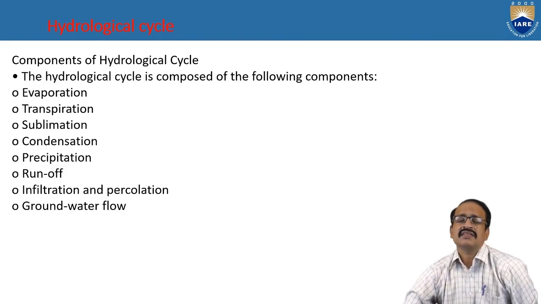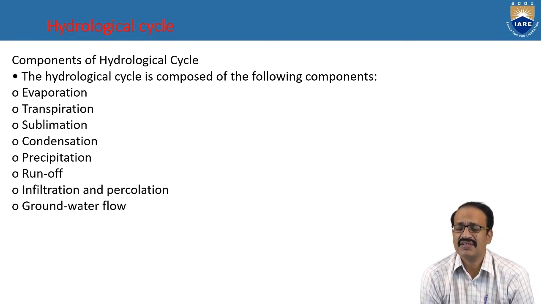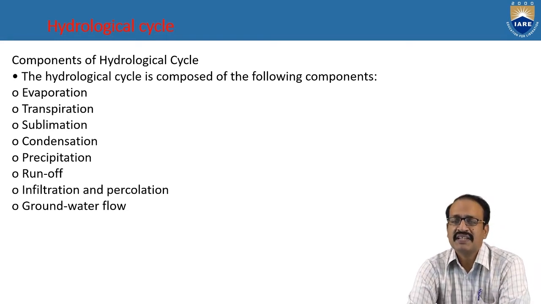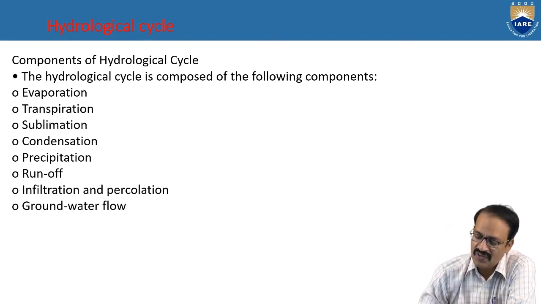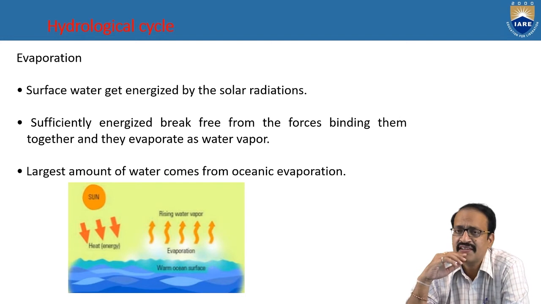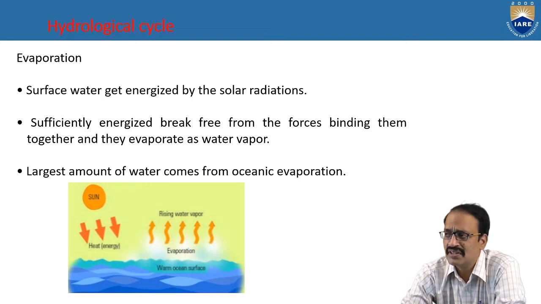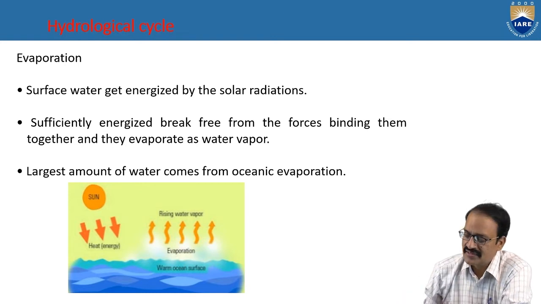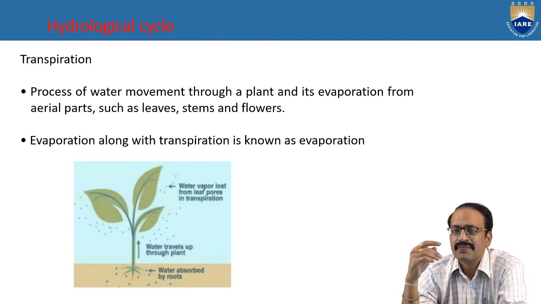The hydrological cycle mainly consists of different things, that is evaporation, transpiration, sublimation, condensation, precipitation, runoff, infiltration and percolation, and groundwater flow. So the evaporation. Whenever the sun's rays touch the surface of the ocean, it will get evaporated and move into the air, into the atmosphere. Then it will come back to the earth after condensation.